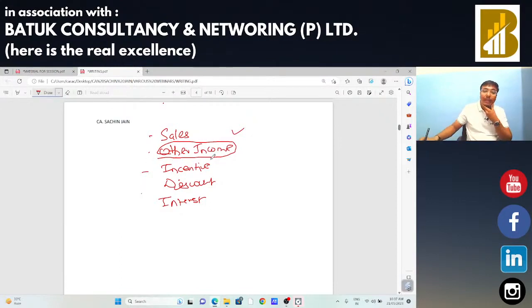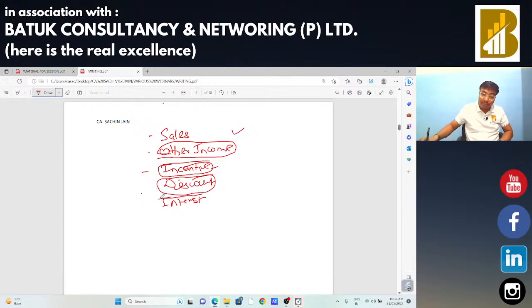Next, incentive. Suppose if there is any incentive, in that case you need to check whether GST is paid on that particular incentive or not. Discount, if there is any discount, in that case we need to check whether the GST adjustment has already been done on that particular discount received or not.